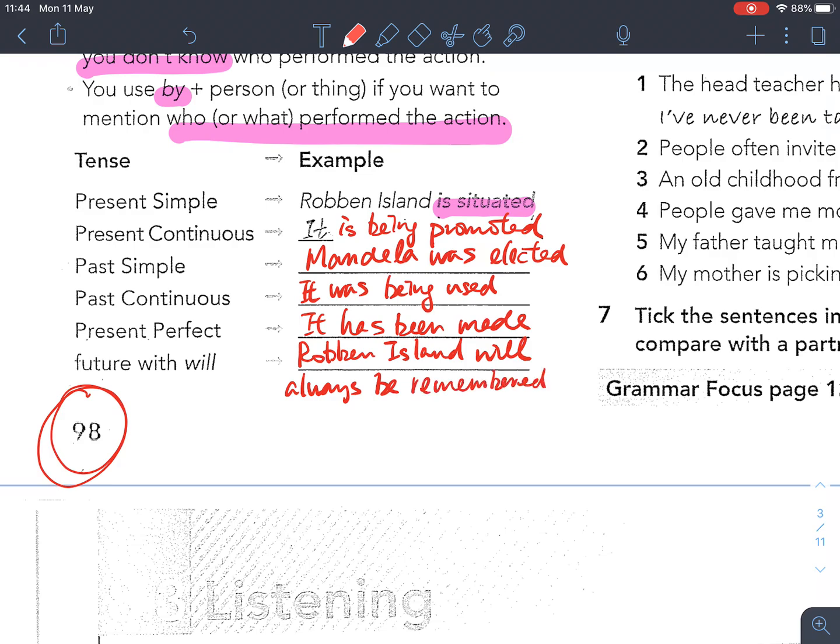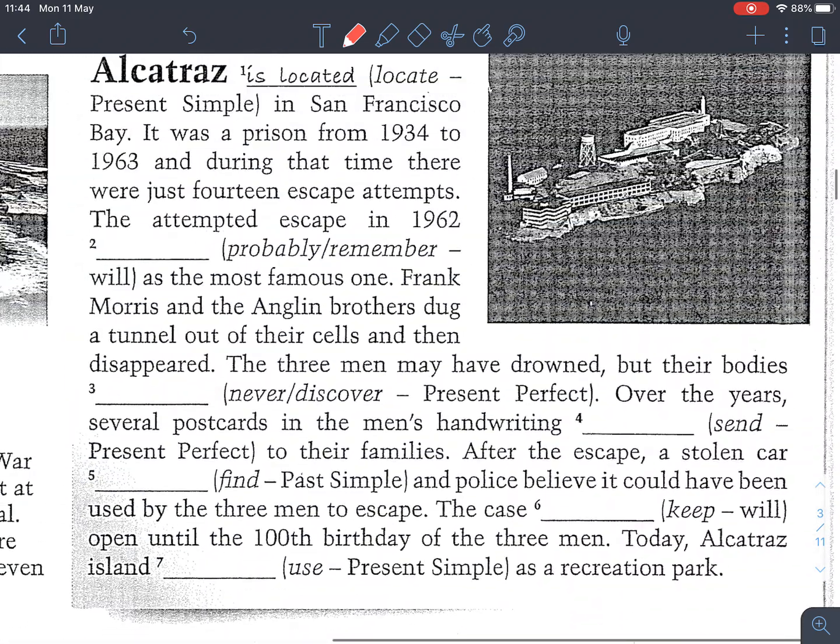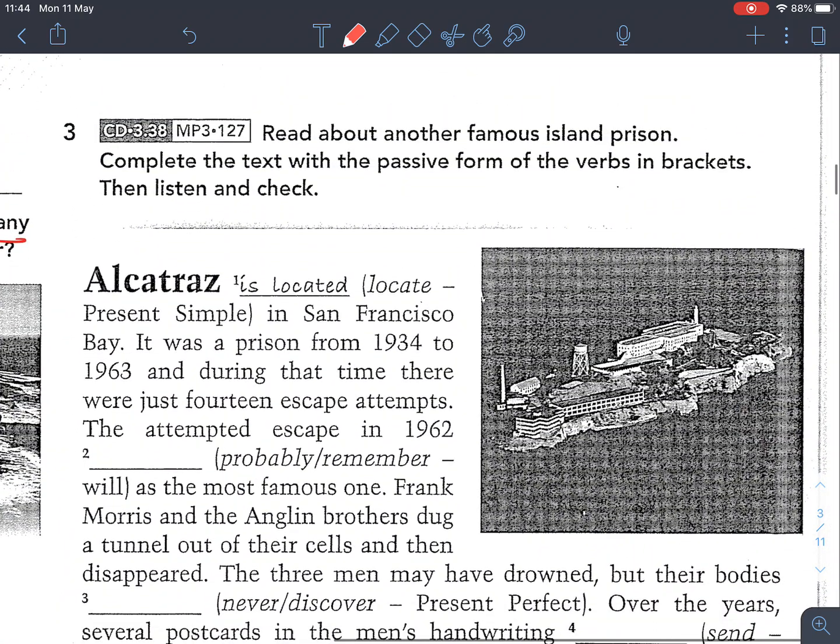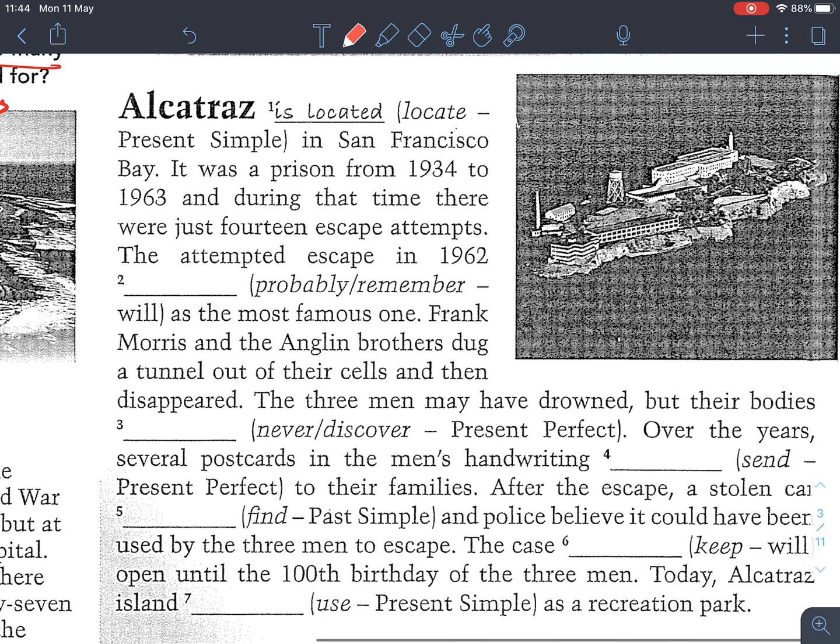So we use will and then the verb to be and then the past participle. Right. Okay, let's take a look at exercise 3. So read about another famous island prison. Complete the text with the passive form with the verbs in brackets. Okay, now please pause the video and then fill in the blanks using the correct tense with the passive form.